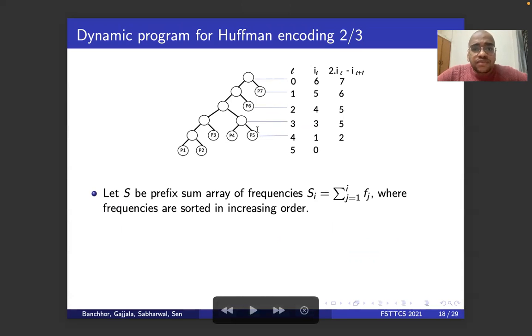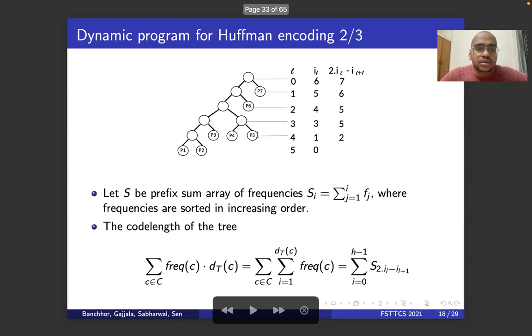Let P1, P2, P3, P4, P5, P6 be the characters as we discussed earlier. It can be proved using an exchange argument that the characters appearing at greater depths have lesser frequencies. That is, let's assume it's not, let's assume P1 is greater than P6 in terms of frequency. You can just switch them and get a contradiction. Now we define the prefix term, let's say, take S5. S5 is nothing but P1 plus P2 plus P3 plus P4 plus P5.